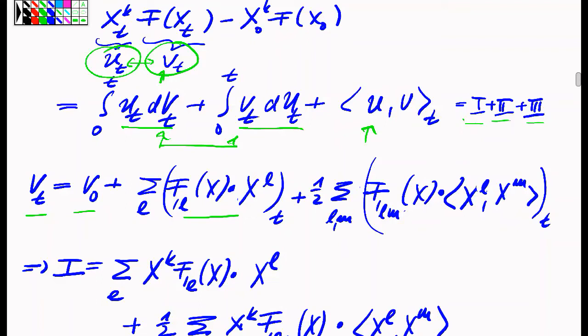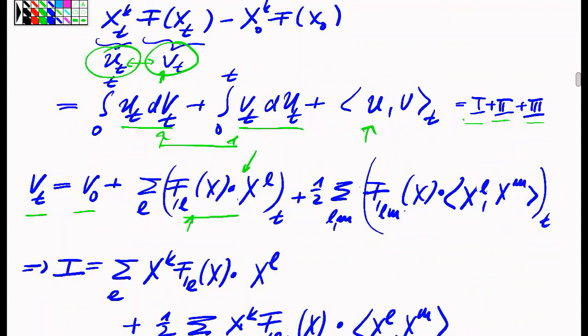And here I'm using, for simplicity, because in this case it's easier, this dot notation. So I need to integrate the partial derivatives of first order of this f function with respect to the corresponding coordinate processes in the sense of a stochastic integral.